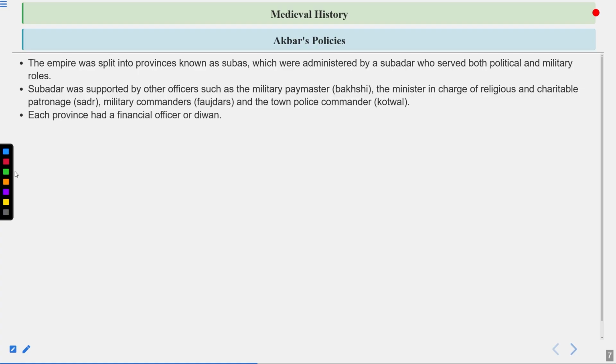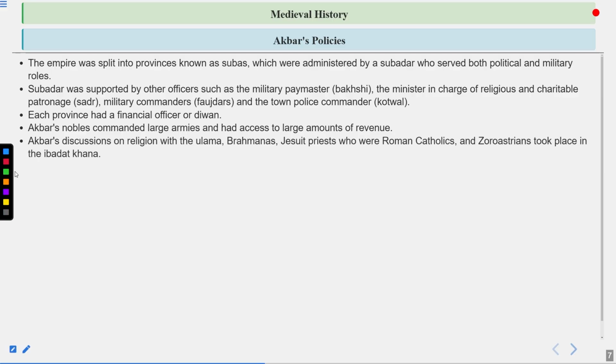Each province had a financial officer or diwan. So every province had its own diwan also, and the responsibility of the diwan is to basically collect the revenues and all that. Now Akbar's nobles commanded large armies and had access to large amounts of revenue. So this was the time when Akbar's whole kingdom was expanding and a lot of revenue was coming in, because of which nobles commanded large armies, and they also had access to the revenue.